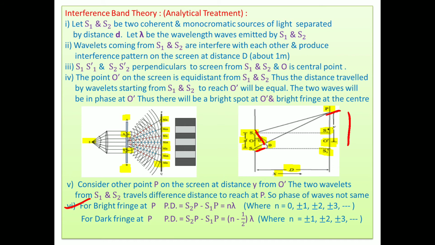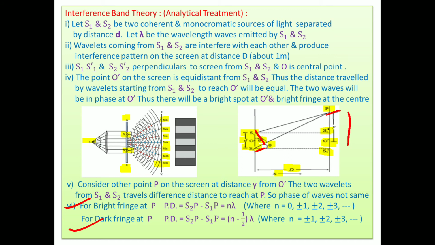Then we say it is a bright point. But for a dark fringe, the path difference between them is an odd multiple of half the wavelength. Odd multiple means (n minus half) lambda. If n is 1, then 1 minus half means half lambda. If n is 2, then 2 minus half means 3 by 2 lambda. That means 1 into lambda by 2, 3 into lambda by 2, 5 into lambda by 2, 7 into lambda by 2, an odd multiple of half the wavelength. Then this point is a dark point.